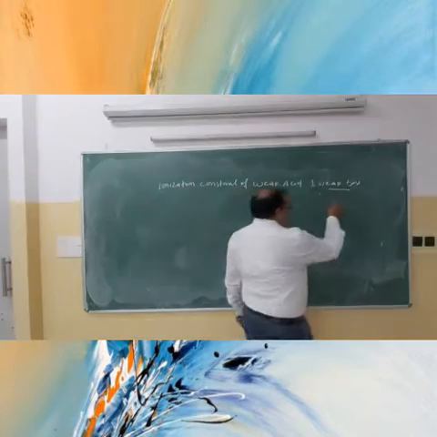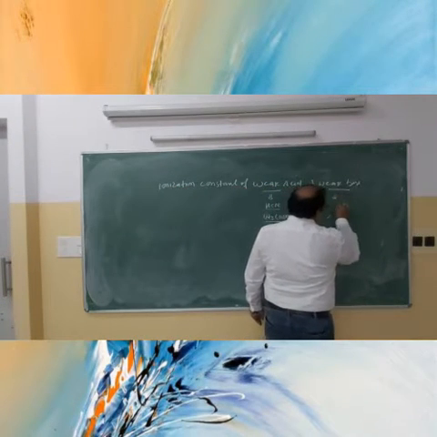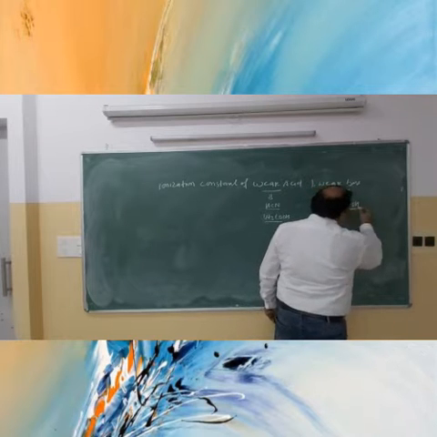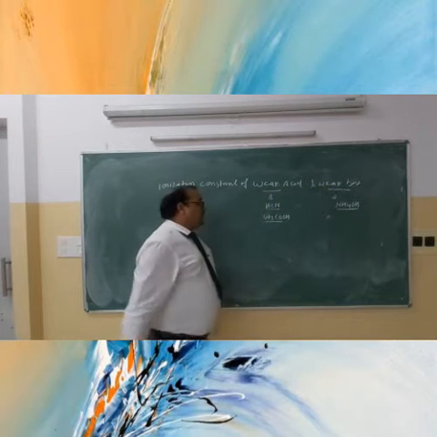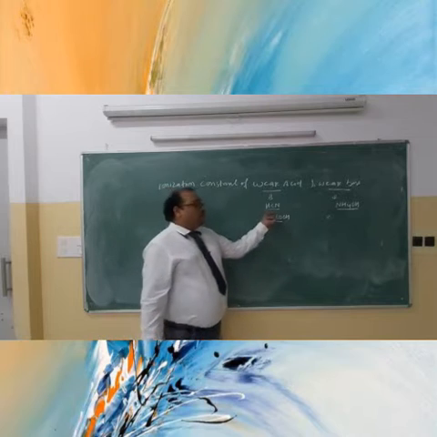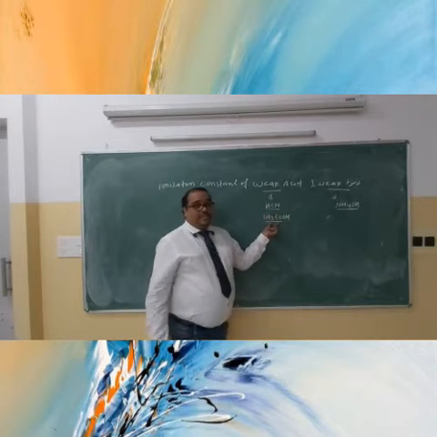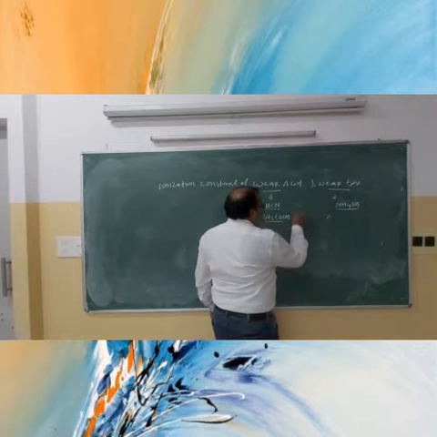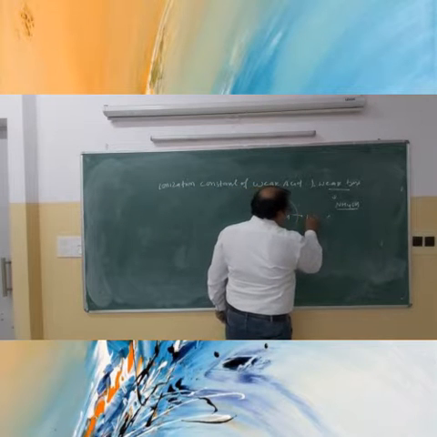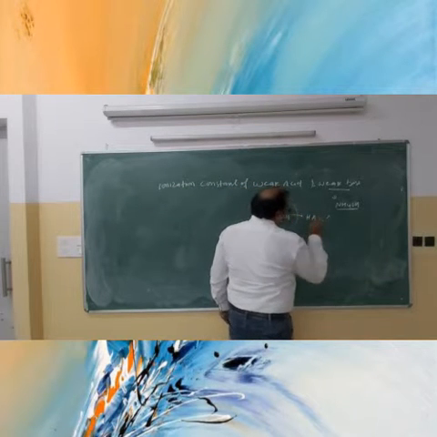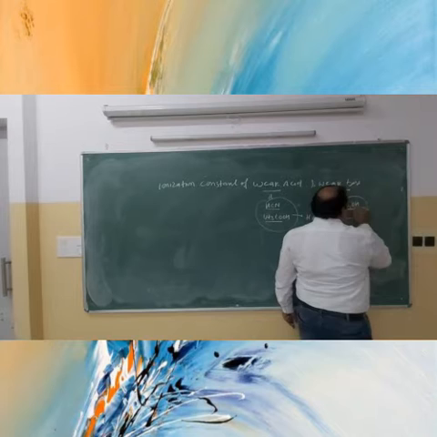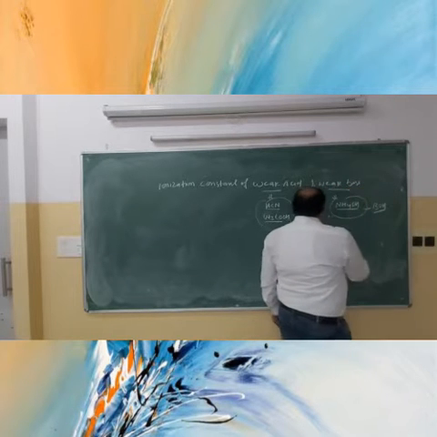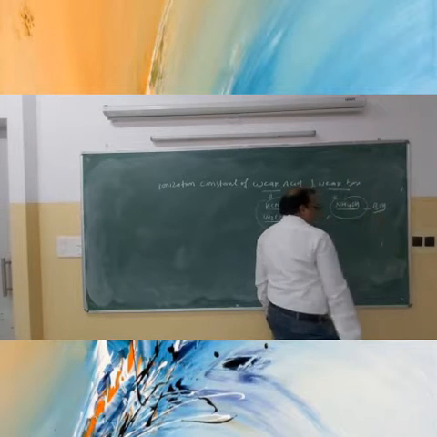For a weak base, you can take ammonium hydroxide. So ammonium hydroxide is a weak base, and hydrocyanic acid and acetic acid are weak acids. An acid is usually represented as HA, and a base is generally represented as BOH. This is the general representation for acid and base.